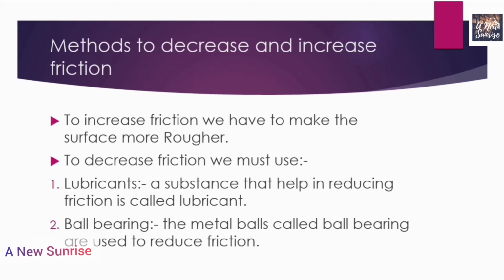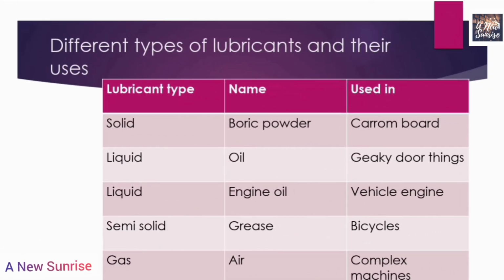Now let us study about different types of lubricants and their uses. Lubricant type, name, used in. Solid: a lubricant named boric powder, which is solid, is used in carom board to reduce friction.